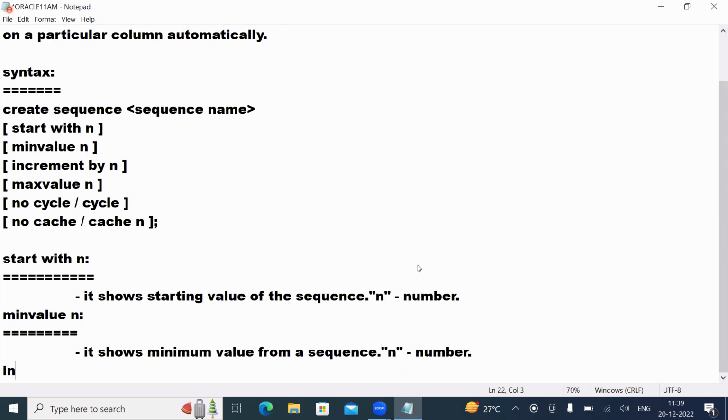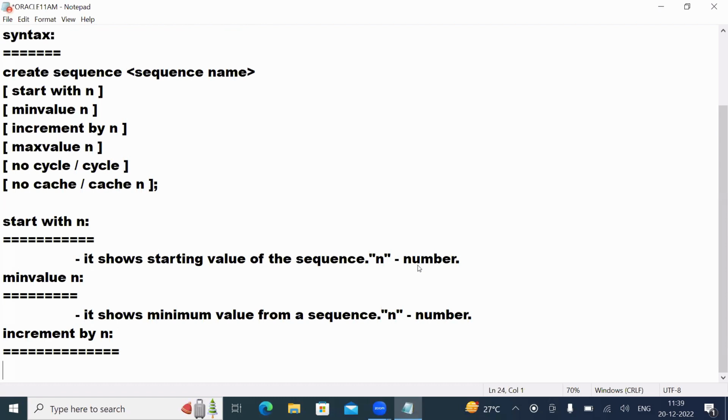And the next one is called increment by n. This parameter tells us, from sequence to sequence, how much difference you need to give. If I give n equal to 1, then between every sequence number it will increment by 1 only. So my sequence starts with 1 and increment is 1. Then 1 plus 1 is 2, 2 plus 1 is 3, 3 plus 1 is 4, 4 plus 1 is 5. Yes or no? Like this, with increment 1, the sequence will be generated. That is what we call increment by n. It shows the incremental value.